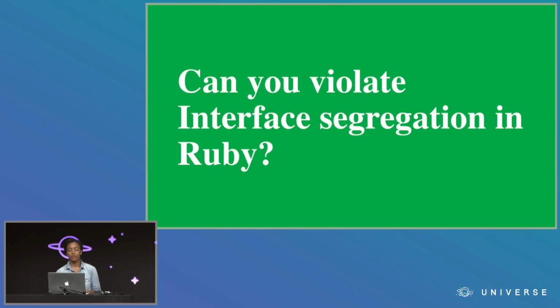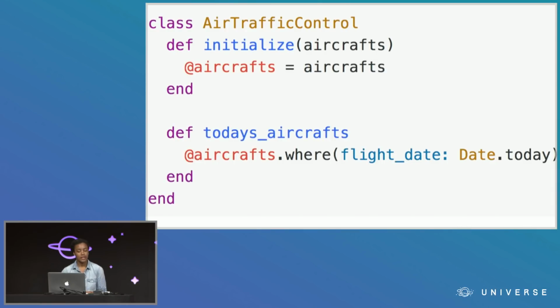So I said the typical example is in Java, but can you see ISP violations in non-typed languages like Ruby? Let's take another look at the air traffic control class, this time in Ruby. This time, when you initialize the class, you pass in all of the aircrafts that we'll be dealing with. And we have a method called today's aircrafts that finds the flights that are supposed to go out today by checking where the flight date is today.